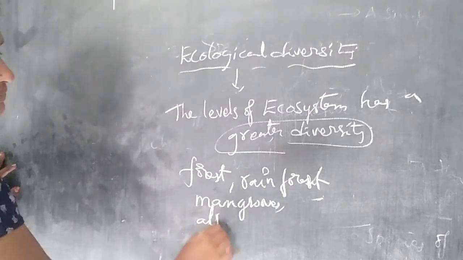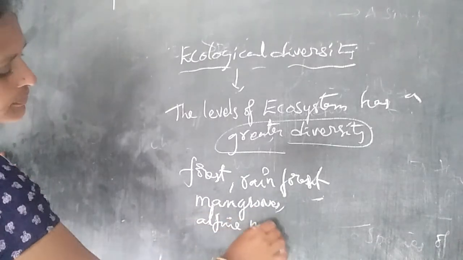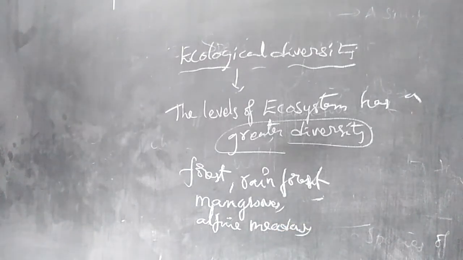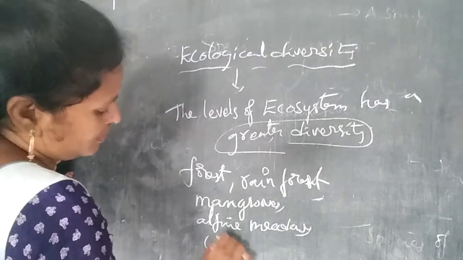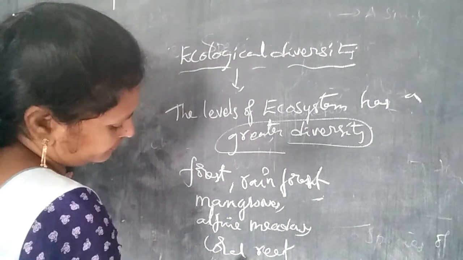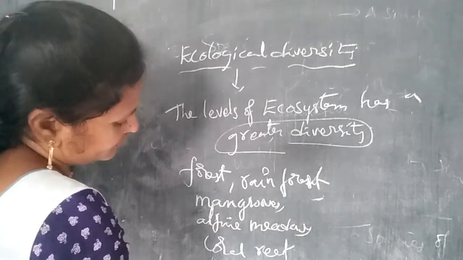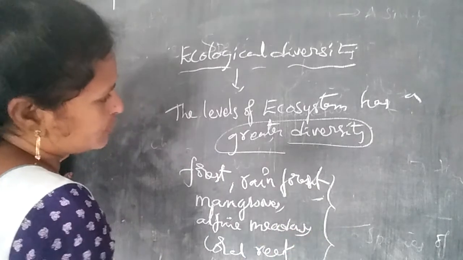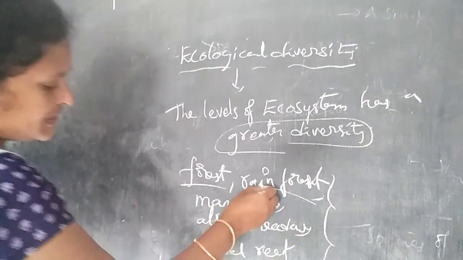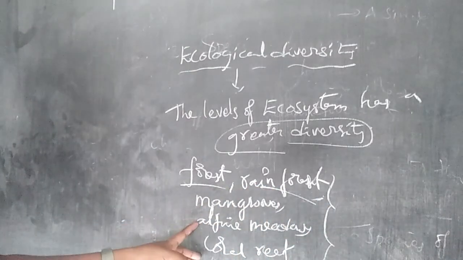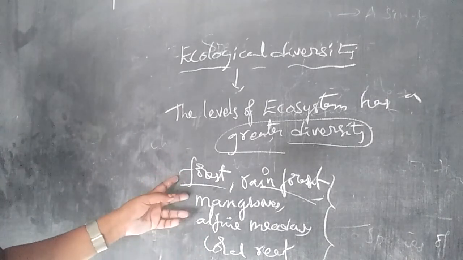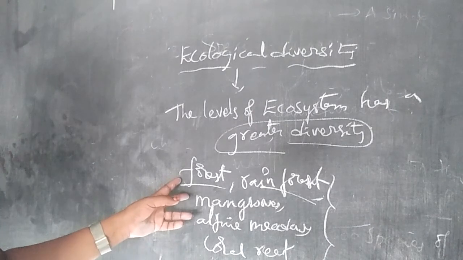So these are the main ecosystem levels of diversity: forest, rainforest, mangroves, alpine meadows, coral reefs and estuaries.